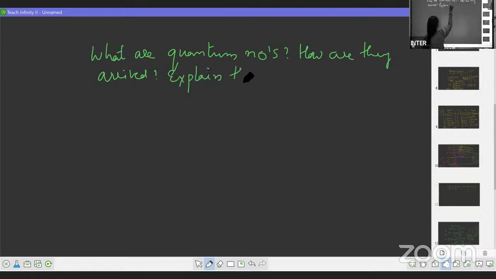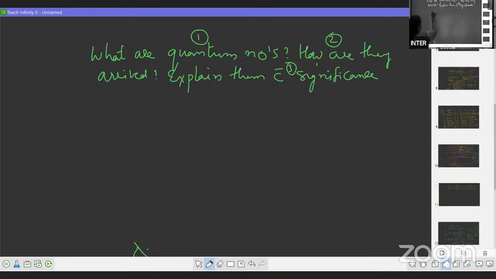How many marks is your question? This is one part, this is two parts. Your answer should also be like that. So these two parts will come under reproduction.